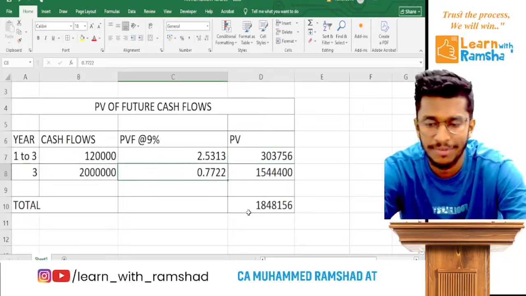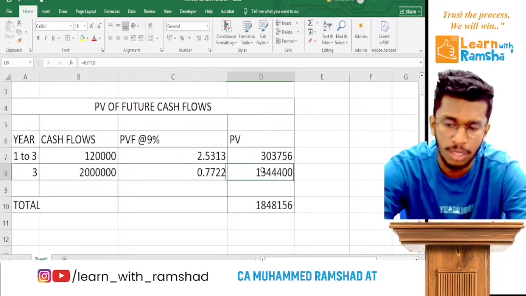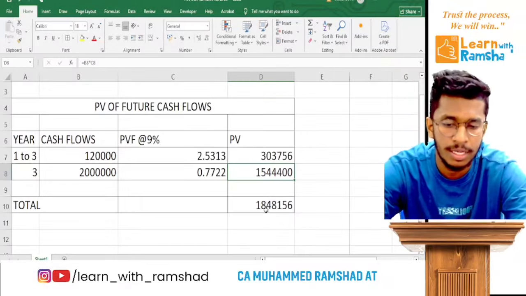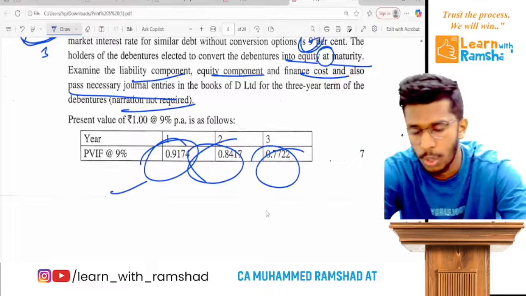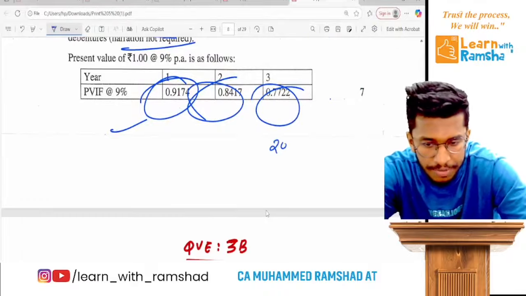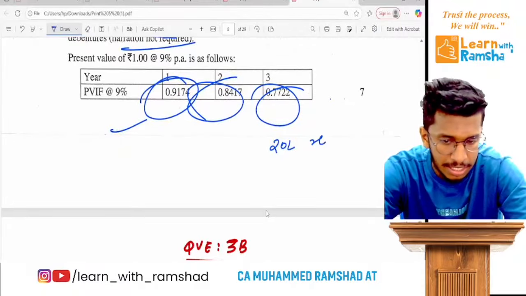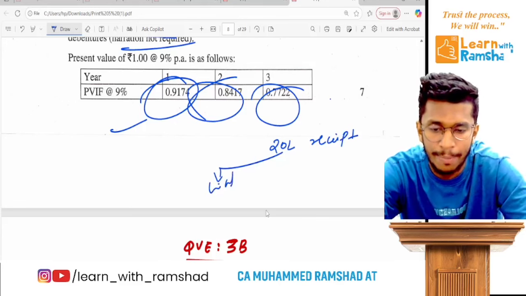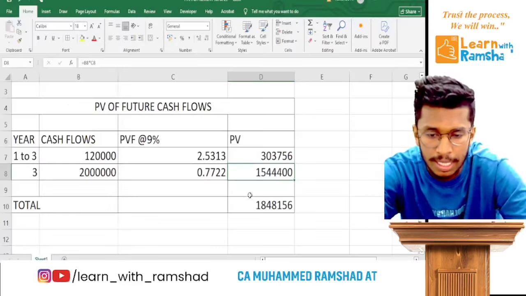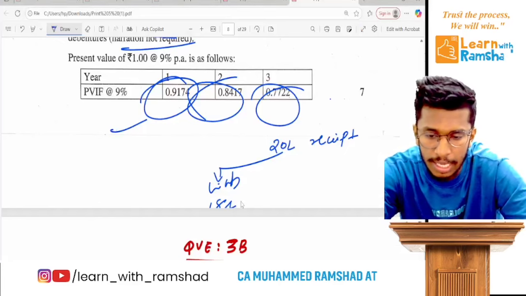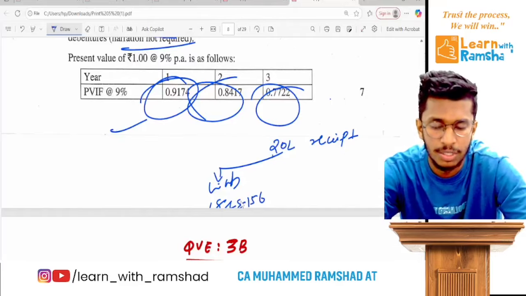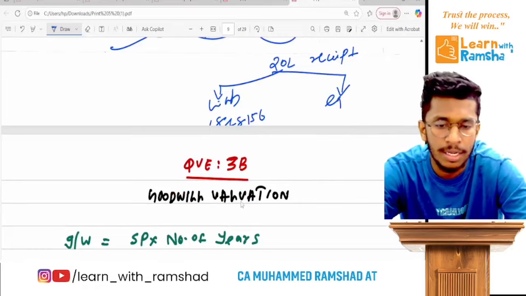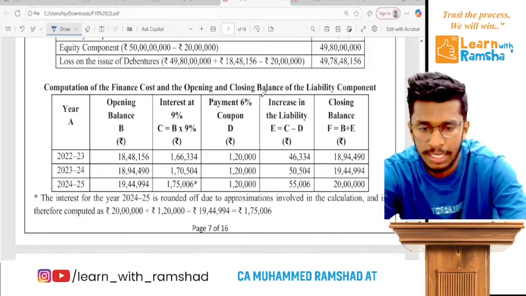When you multiply with this, you will get this. And the total is 80 lakh 48,156. So in short, currently we receive 20 lakh. That's the total receipt. Out of that, the liability component is 80 lakh 48,156. So the rest of the amount will be the equity component. Clear?